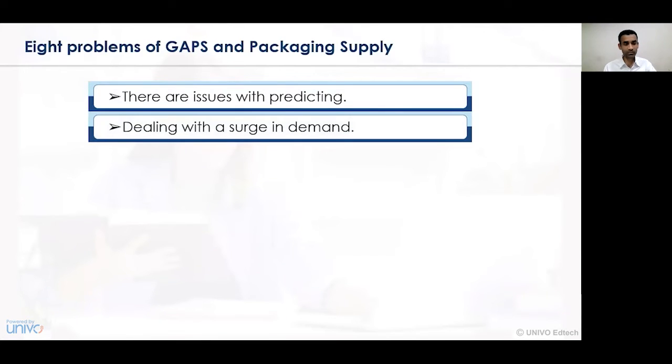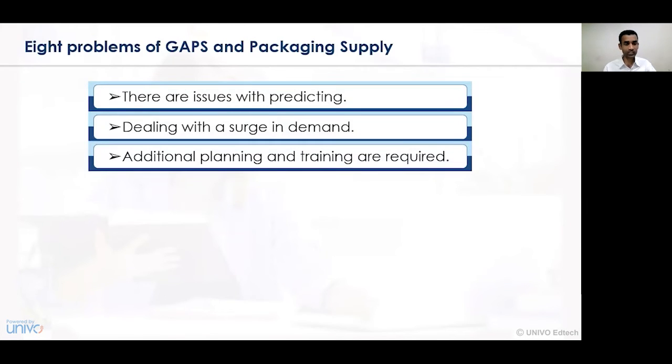The second problem that can be identified is dealing with surge demand. As we have seen in the law of demand, the demand for a certain product either increases or decreases. Where the demand is much higher, the price of that product also increases. And in case the price of a product decreases, the demand for the product increases. There is an inverse relationship between the quantity demanded and the price for a certain product. Hence, this also comes into the picture as a problem associated with gap identification, and the supply activities cannot be conducted in a very effective and efficient way.